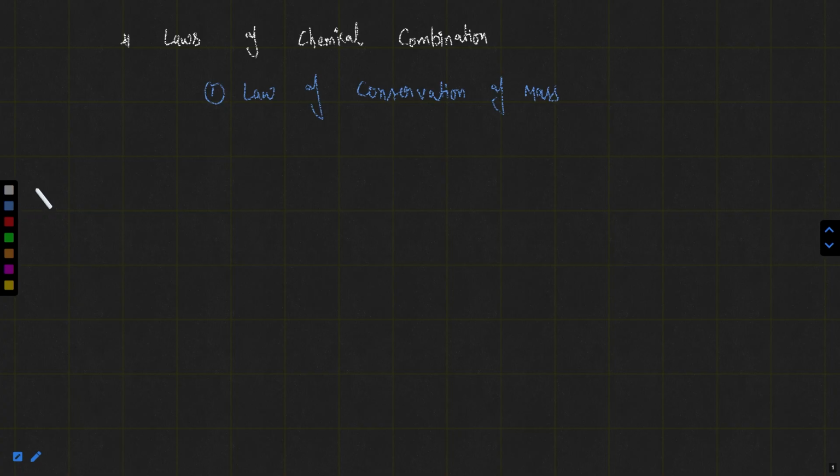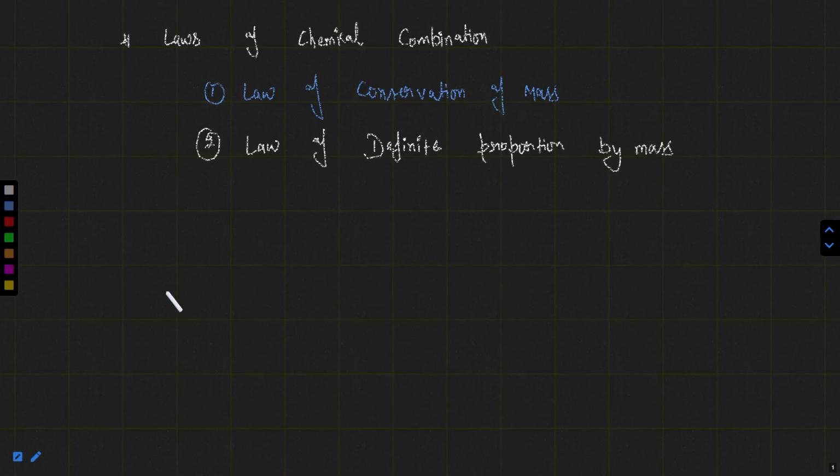The second law is the law of definite proportion by mass. The third law is the law of multiple proportion.